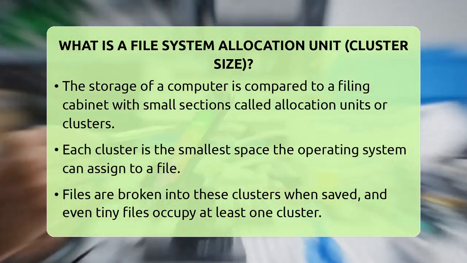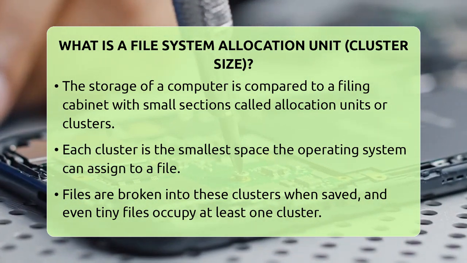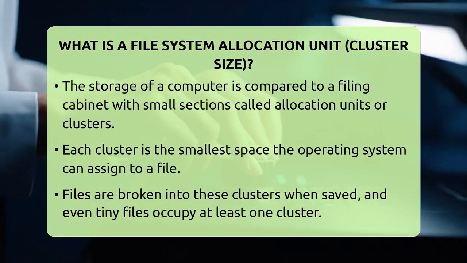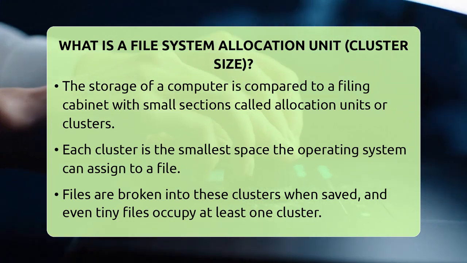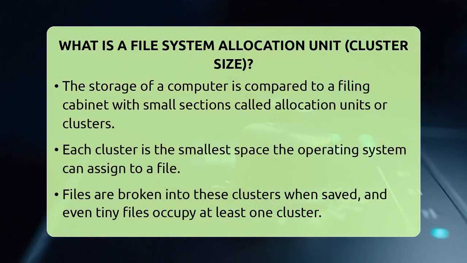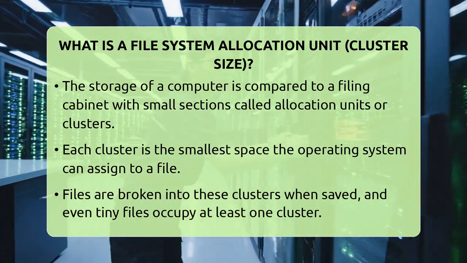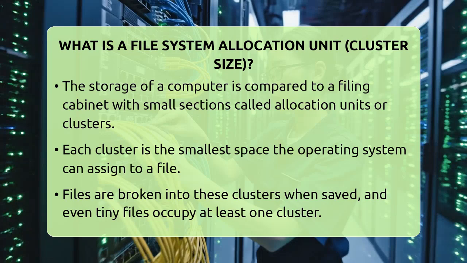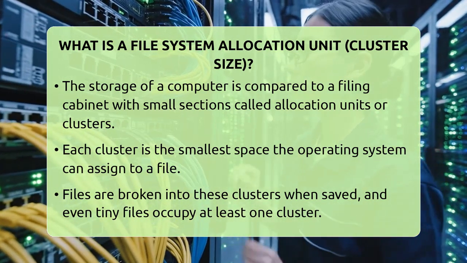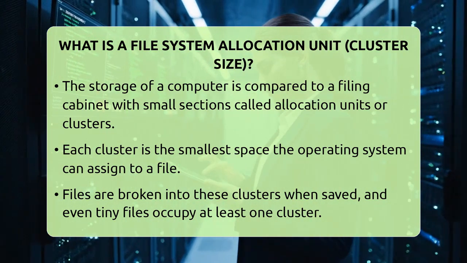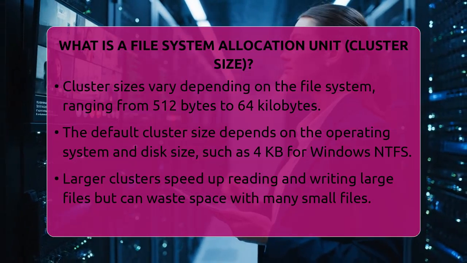When you save a document or a photo, the system breaks it into these pieces. Even if your file is tiny, it still takes up one full cluster. This is because the system can't allocate less than one cluster to any file. The size of these clusters can change depending on the type of file system used. For example, some systems use 512 bytes, while others might use 4 kilobytes or even 64 kilobytes.